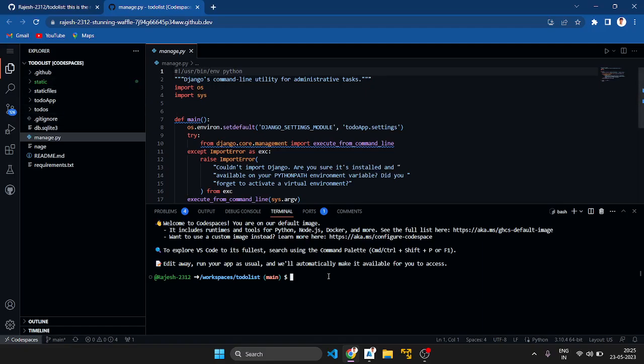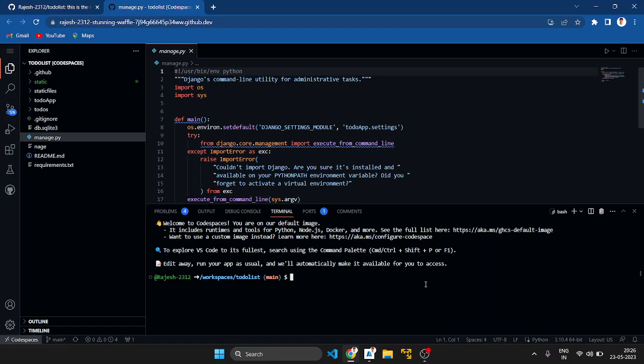First of all, I want to explain about the project level. To create a project level in our local environment, in a tool like Visual Studio or Python, any tool can be used, but here I use GitHub code space. To create a project level, we run django-admin startproject and the project name. Here is the project name. By doing this we create our project.